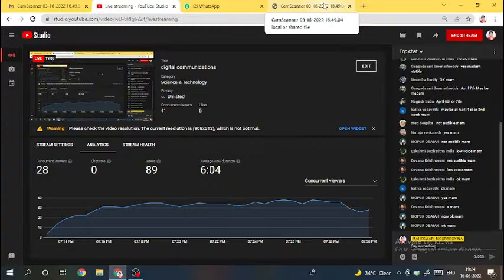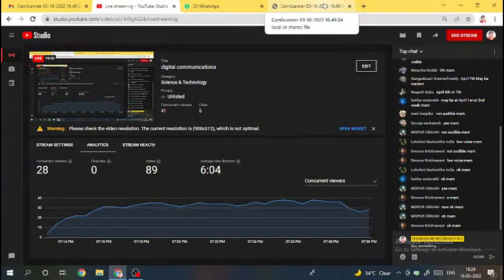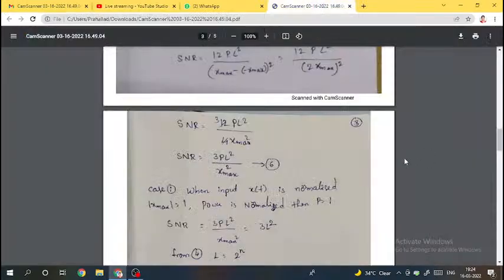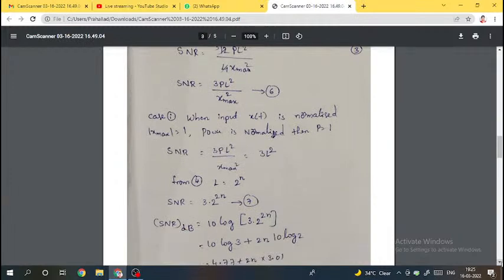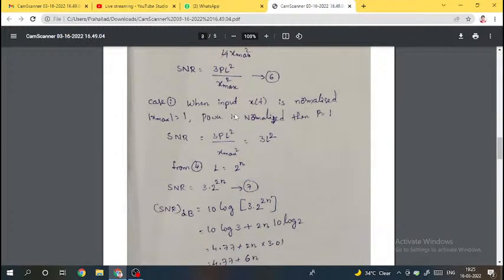Now we will see what are the cases of signal to noise ratio expression. This is the basic expression of PCM system. Case 1, when input x of t is normalized. Normalizing means generally we will equate that value to 1.